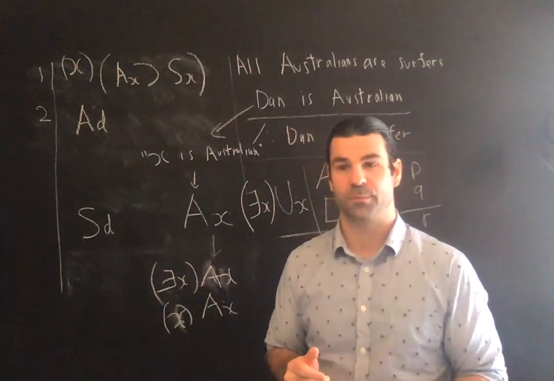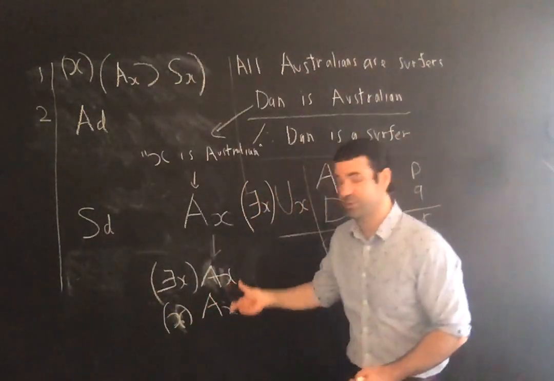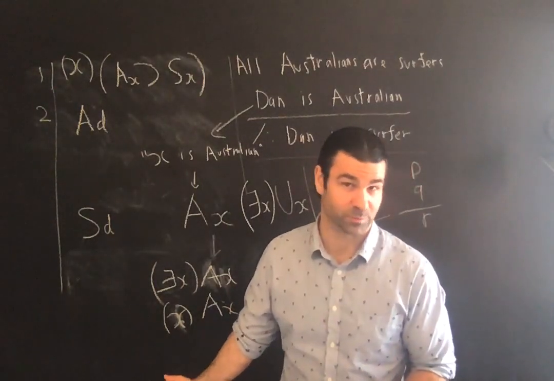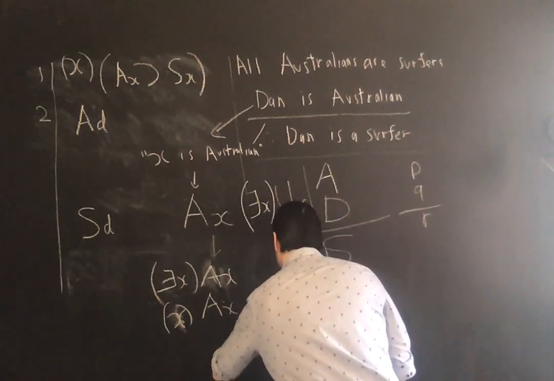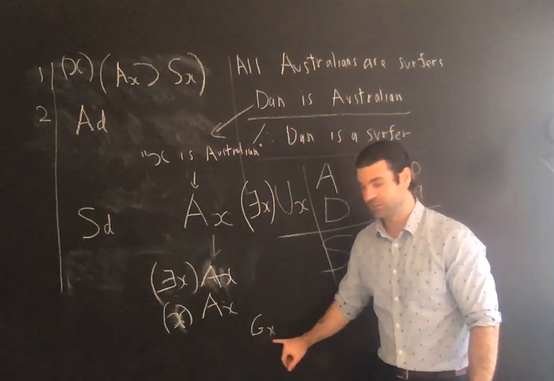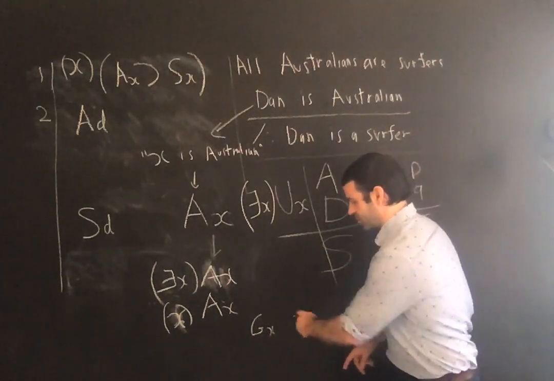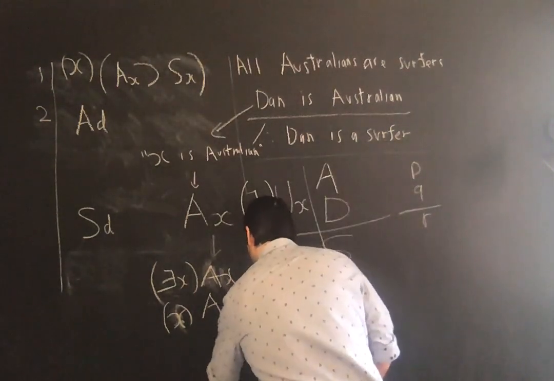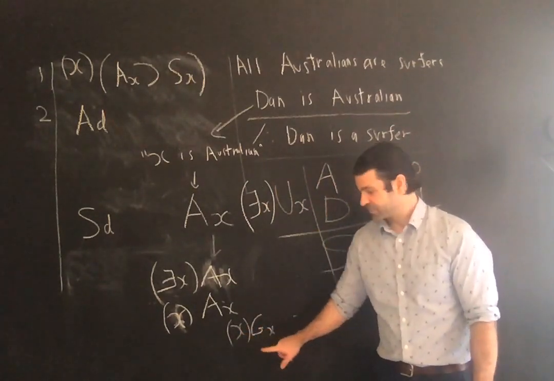Sometimes examples of what you can express with simple quantifier statements is something like everything has a gravitational pull, physics statements like that. Gx: let Gx be x exerts a gravitational pull on the Earth. It's an example they use in the chapter. Gx equals x exerts a gravitational pull on the Earth. Okay, here's a universal statement: for all x, Gx. For everything that exists in the universe, that's what that means.